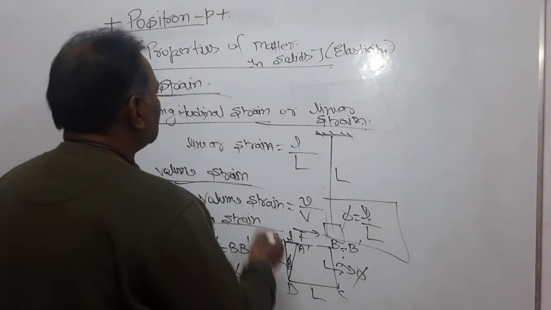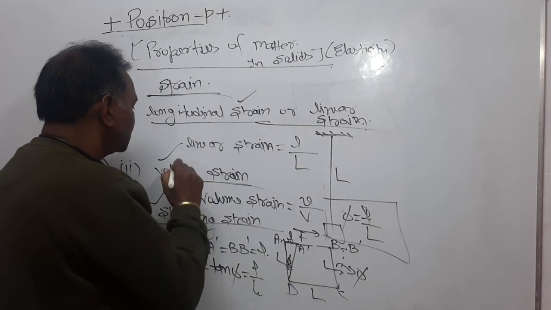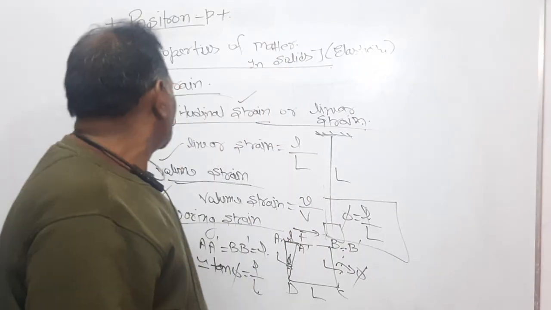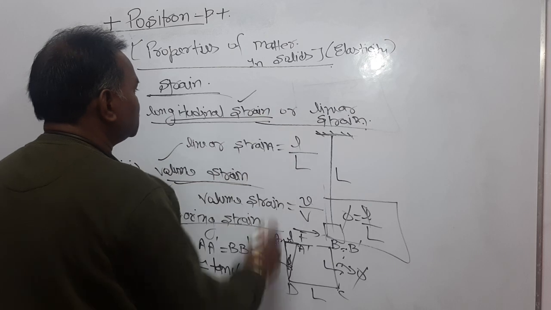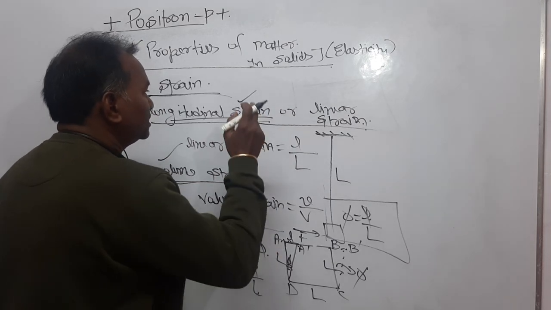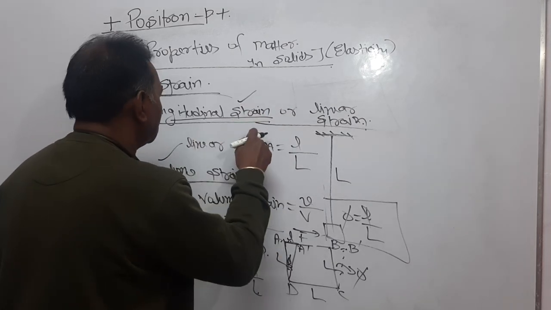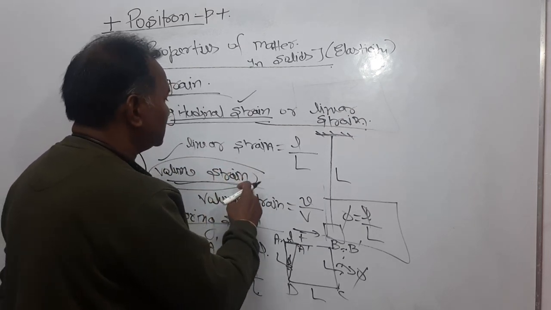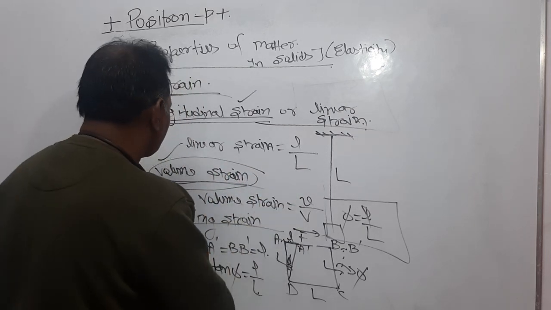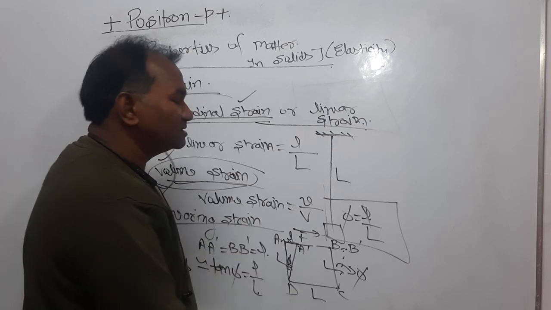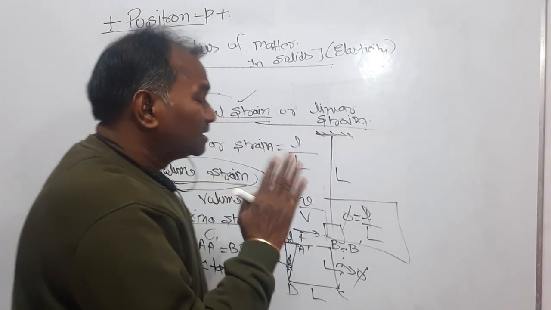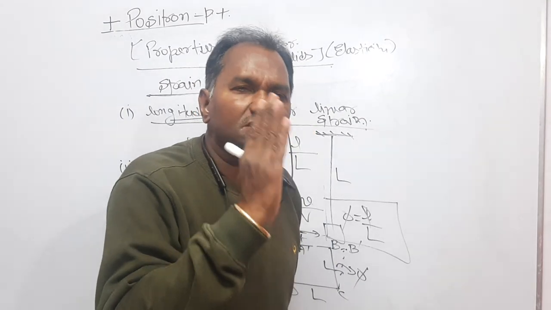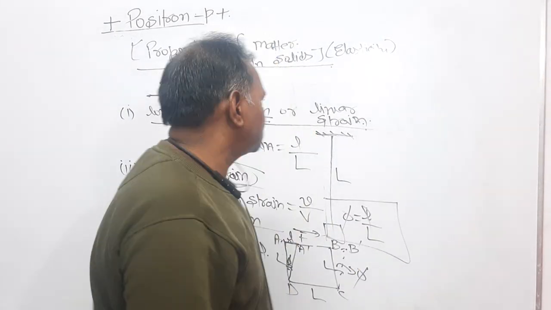Dear students, on the basis of these three strains, the stress also can be divided into three types. Corresponding to longitudinal strain or linear strain, there is a linear stress or longitudinal stress. Corresponding to volume strain, there is a normal stress, and corresponding to shearing strain, there is a shearing stress. So corresponding to three strains, the stress also can be divided into three types.